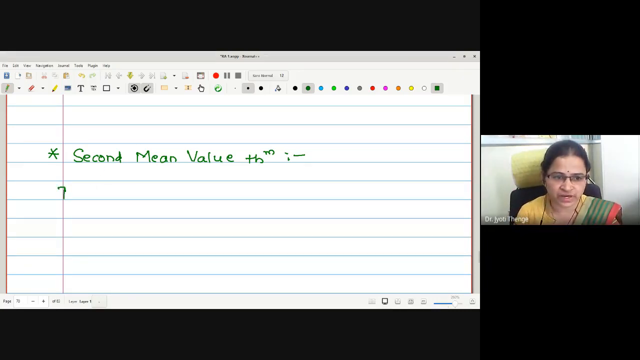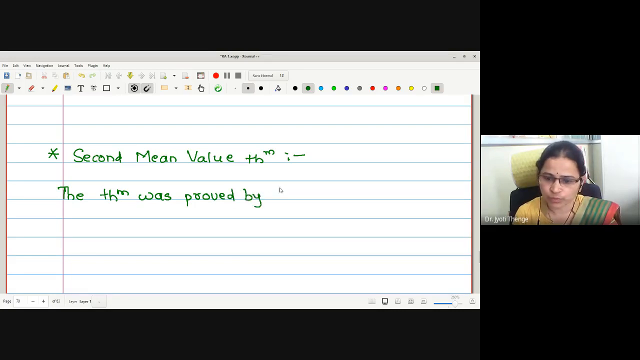Therefore, here I will write the theorem was proved by a great German mathematician. I think all of you have heard the name, na? Weierstrass.